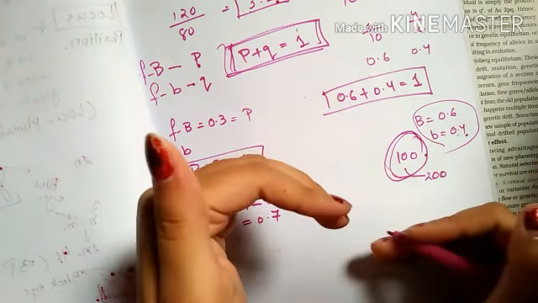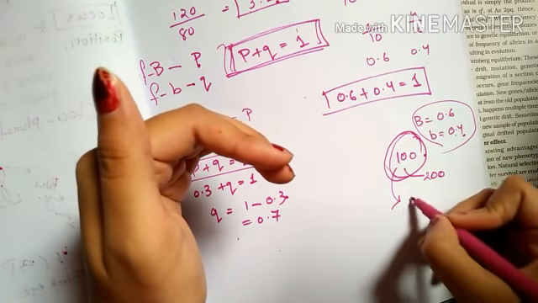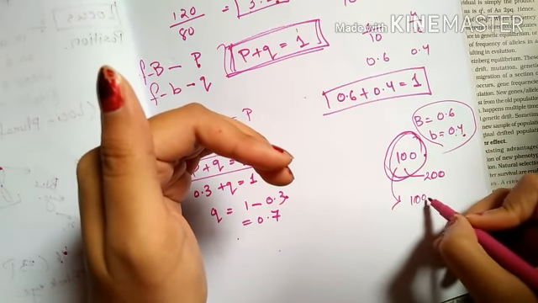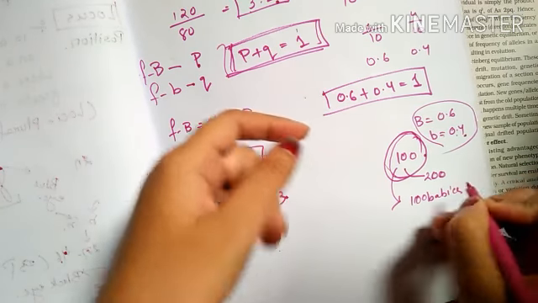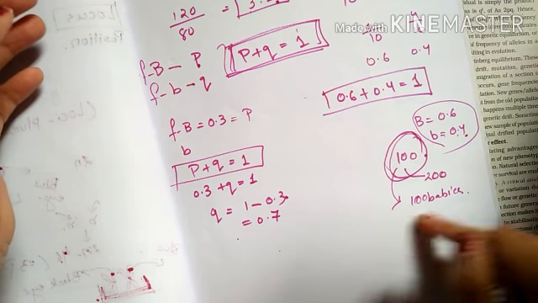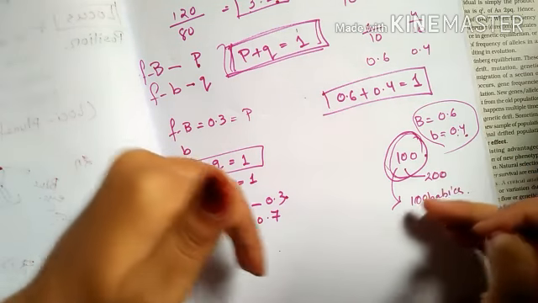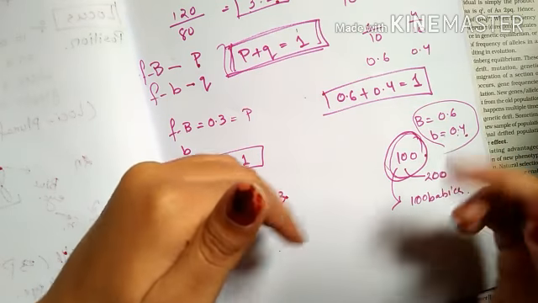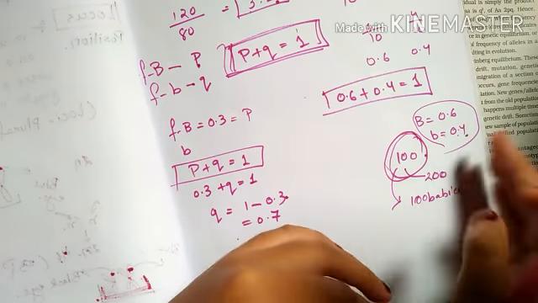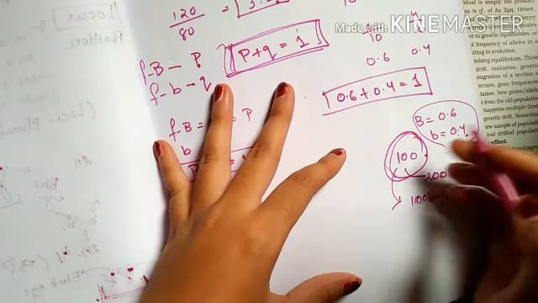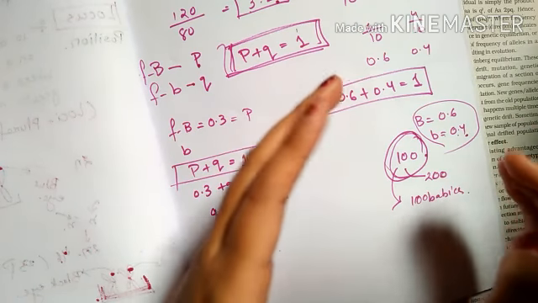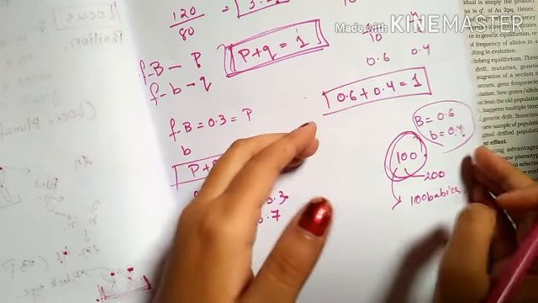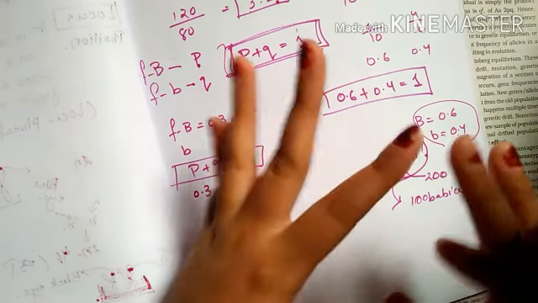When the next generation comes, suppose they have 100 babies. If this frequency is repeated again and does not change, if the frequency of the blue eye and the black eye remains the same, then it is called the Hardy-Weinberg equilibrium, meaning it is not changing.